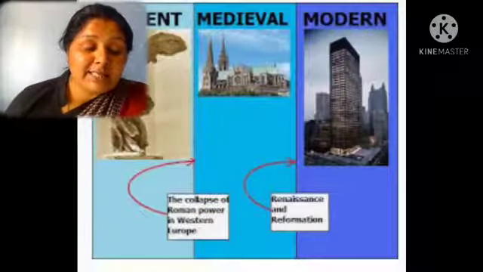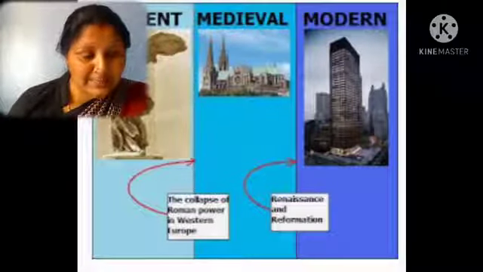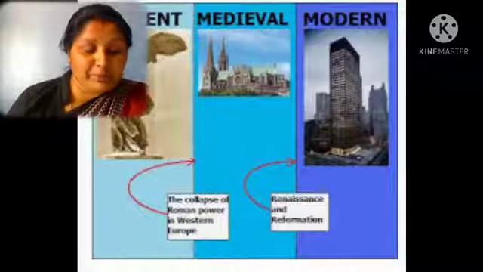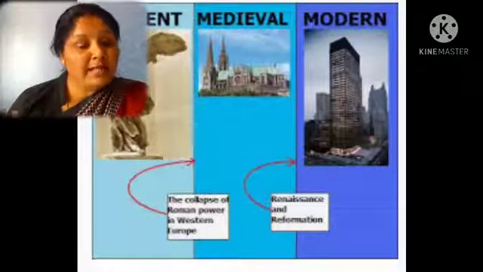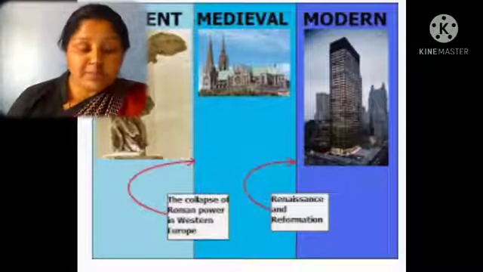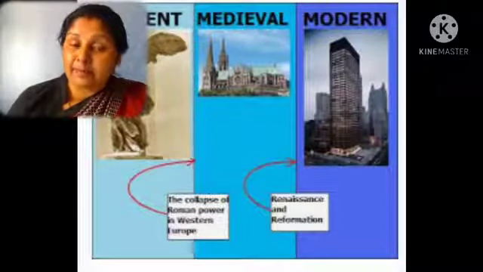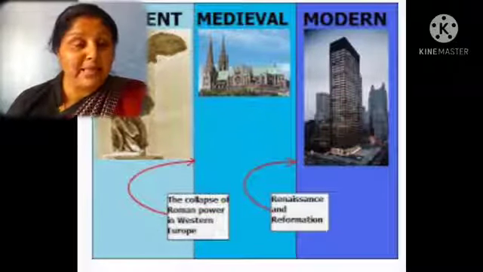Okay, just tell me, history is the study of the past. History is divided into three periods, and that is ancient period, medieval period, and modern period. Ancient period, very old time in history. Medieval period, that is the middle period in history, and the modern period, that is the recent time in history.